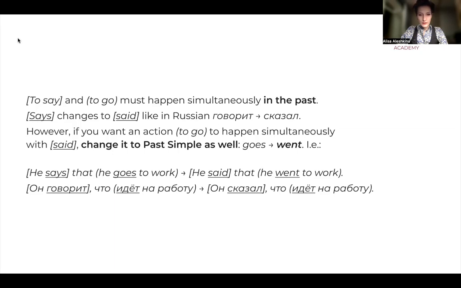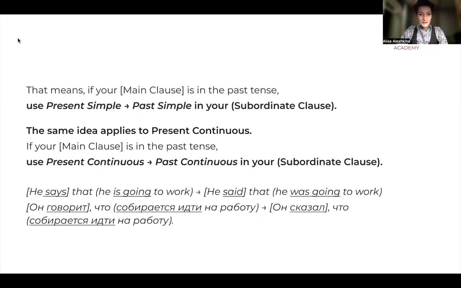And that will be identical to the Russian он говорит, что идет на работу, he says, and he goes. Он сказал, что идет на работу, he said, he went. And that means if your main clause says is in the past tense said, you should use past simple instead of the present simple in your subordinate clause.